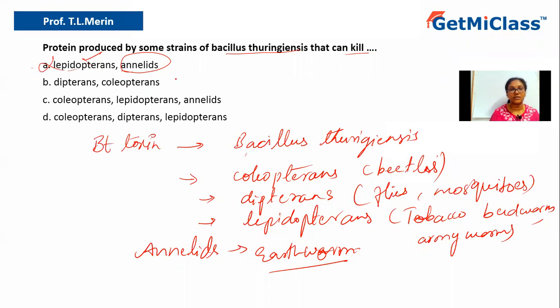Option B says Dipterans and Coleopterans. Yes, that is correct. Then option C says Coleopterans, Lepidopterans, and annelids. So Coleopterans and Lepidopterans are correct, but annelids is incorrect because I've told you the example is earthworm and that will not get killed by this toxin. Option D says Coleopterans, Dipterans, and Lepidopterans. So here all the three groups have been included. Hence we will consider this. Option B also mentions Dipterans and Coleopterans, but we have to look for the best answer which includes all the three groups. So we have option D.